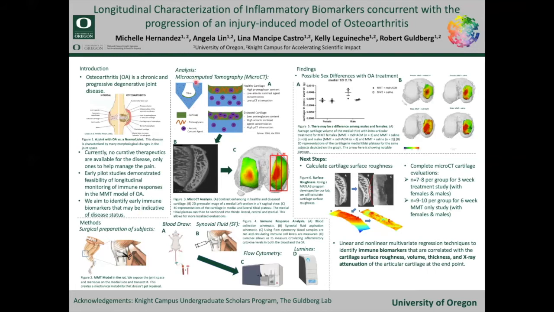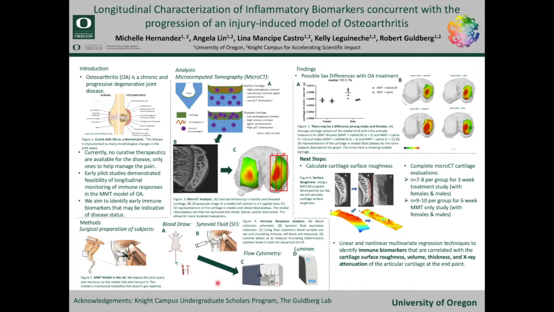In order to quantify these changes that have occurred during the disease, we used contrast-enhanced microcomputed tomography, micro-CT. First, we submerged the tibias in a solution containing a contrast agent. Then we scanned these and created 2D grayscale images, which then were turned into a 3D representation of tissue and bone. With this analysis, we can measure quantitative OA metrics such as cartilage thickness and volume.